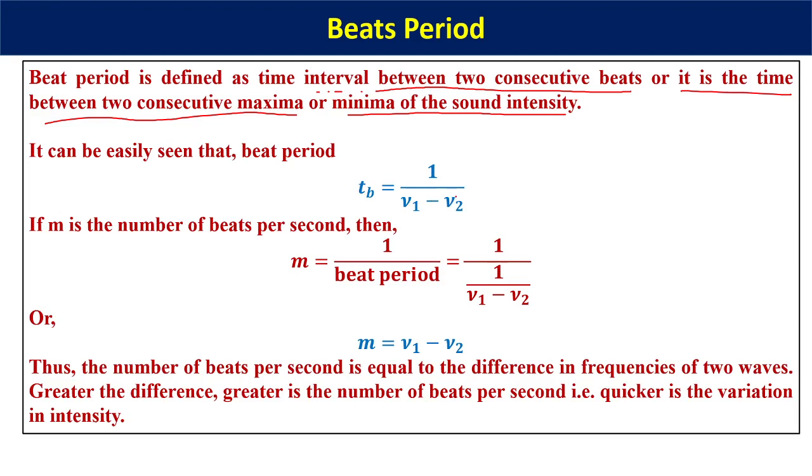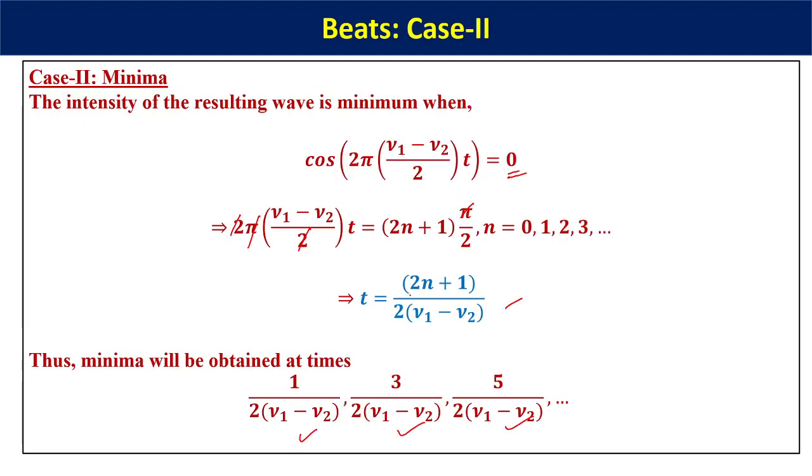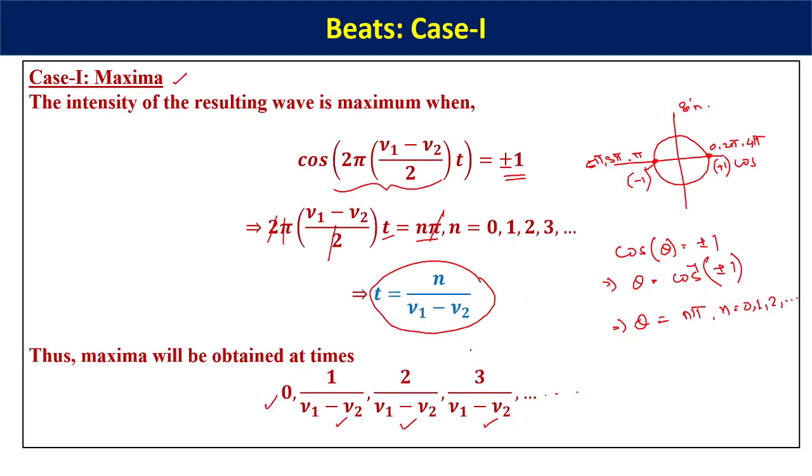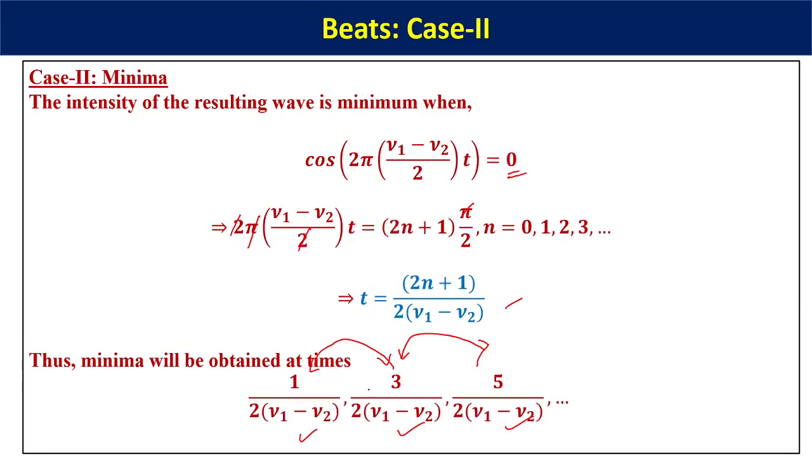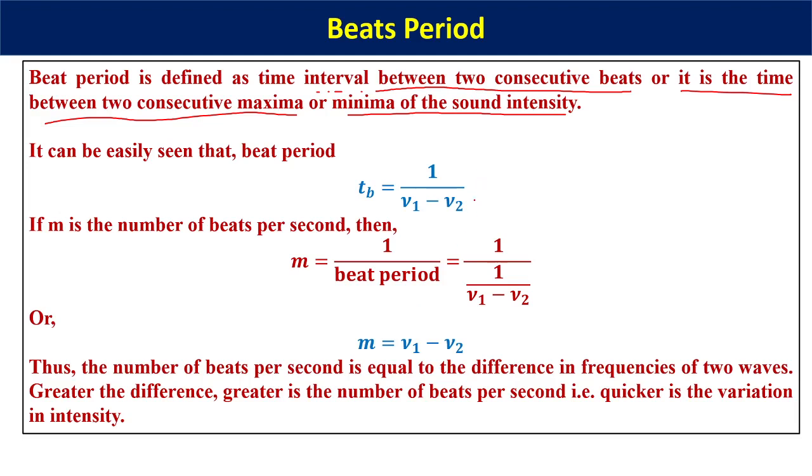Got it? Why 1 by nu 1 minus nu 2? Because if you take the difference between these two terms, or these two terms, you will get nu 1 minus nu 2, or if you take the difference between these two terms or these two terms, then also you will get nu 1 minus nu 2. So it is either the difference between two consecutive maxima or two consecutive minima. Alright, so that is how we get the beat period.